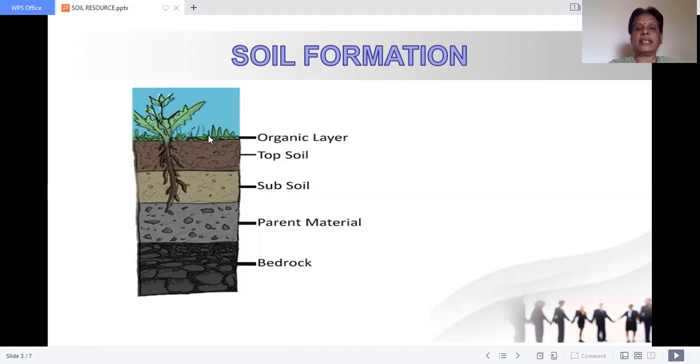If you dig beyond that, you will get subsoil. This is subsoil. The top layer is the organic layer, and below it the topsoil, with fine particles of grains. Then subsoil. If you go down, parent material. What is parent material? It is the rock that is being weathered. Rock is a big thing. It cannot be weathered overnight, my dears. It will take millions and millions of years. Below the parent material is bedrock. Okay, children, so this is soil formation. Soil is the thin upper layer of the earth.